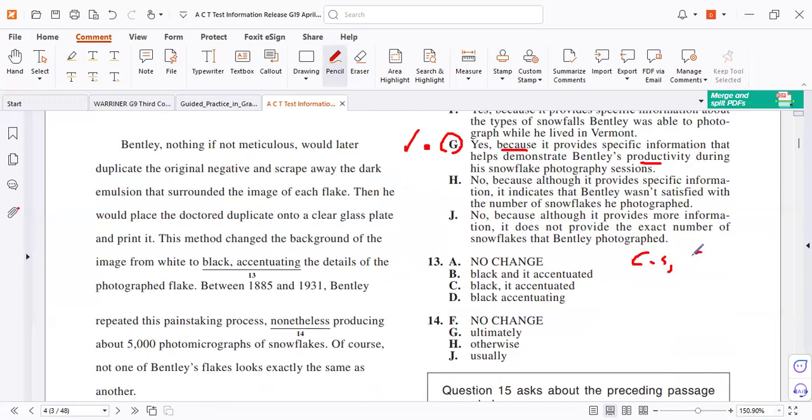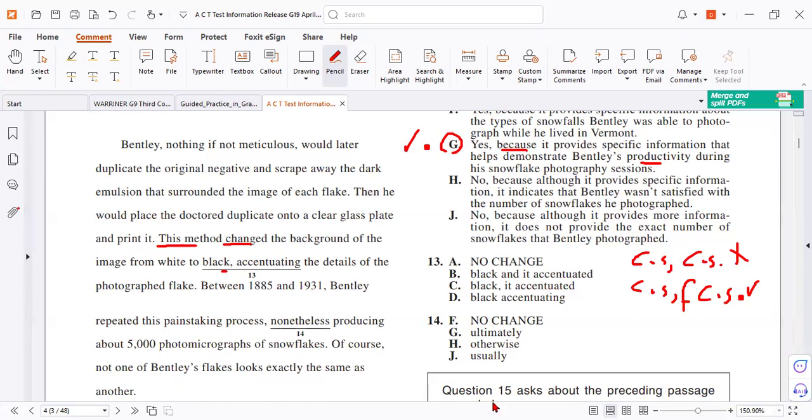Complete sentence, comma, complete sentence, full stop, wrong. Complete sentence, comma, fanboys, complete sentence, full stop, correct. Let's check. Subject, verb. And then accentuating, comma, and then phrase.